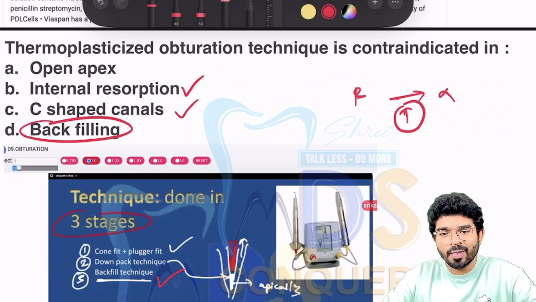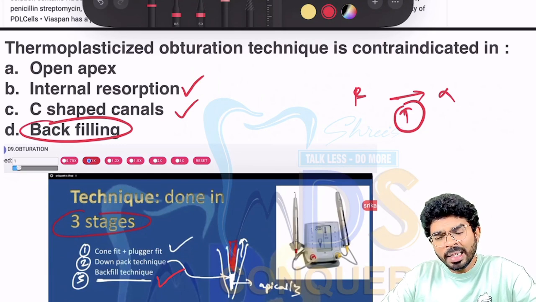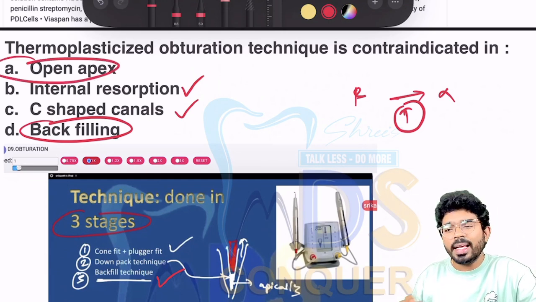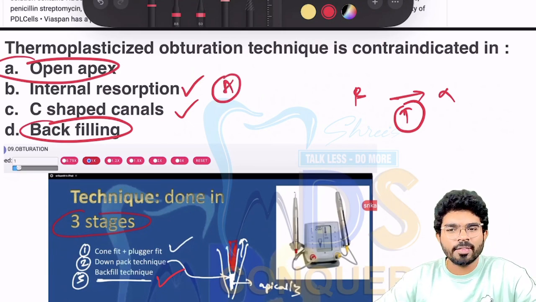Whenever there is high flow, if an open apex case is there, you regularly don't do obturation in the open apex case unless the apex is closed by apexogenesis or by apexification. So thermoplasticized gutta-percha or any sort of obturation technique, unless you have an apical stop, we don't perform in the open apex case. So this is a very, very easy common sense question according to me. Okay, the answer is A. Of course, it's a part of our regular discussion.